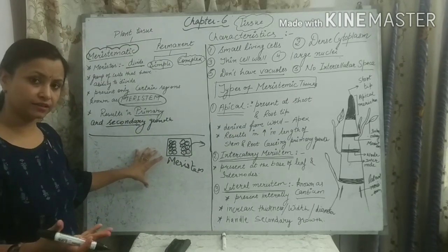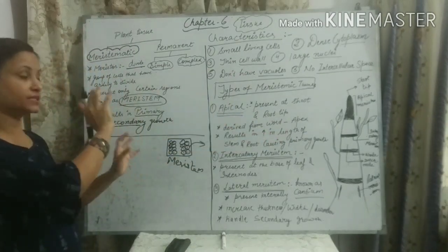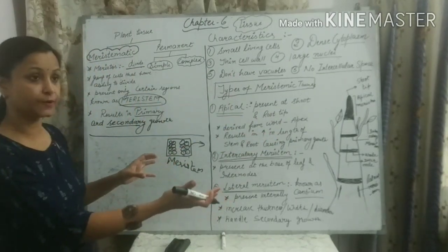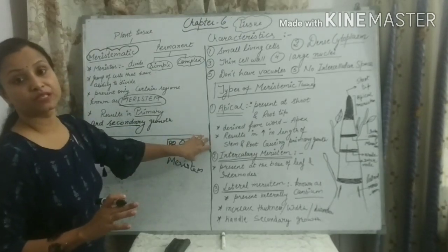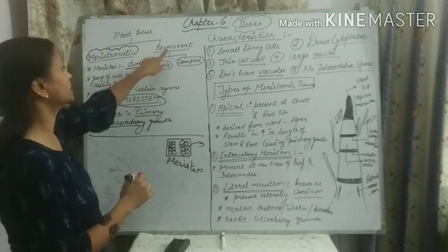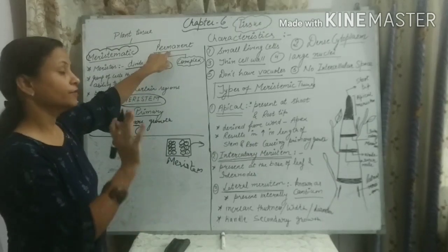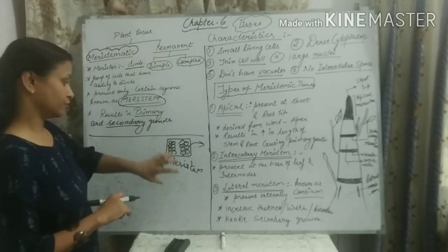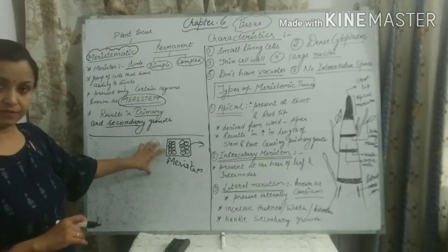They keep dividing further. But the cells which have moved out of the meristem part, the cells which are pushed out from the meristem, generally do not divide. Now they have lost their capacity of dividing. Those cells do not divide. Now they become the permanent tissue and achieve a particular kind of function, which we will discuss in a later video. Okay, so here we have to discuss the meristematic tissue.